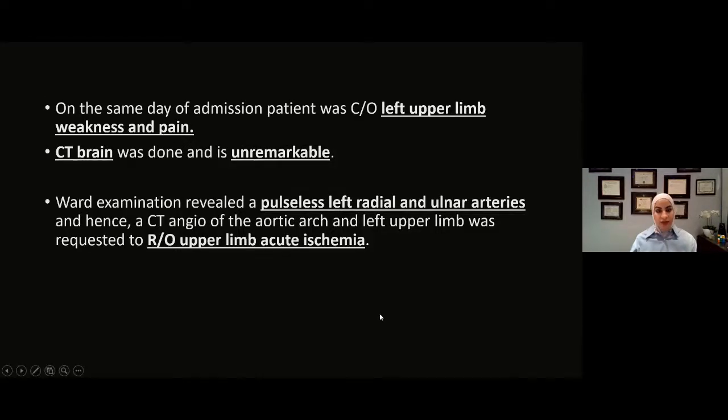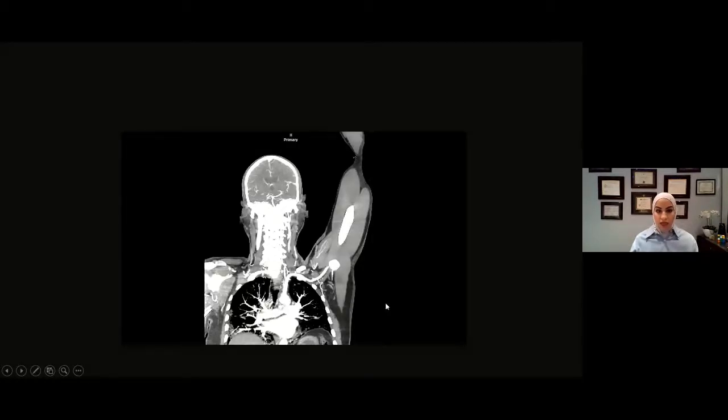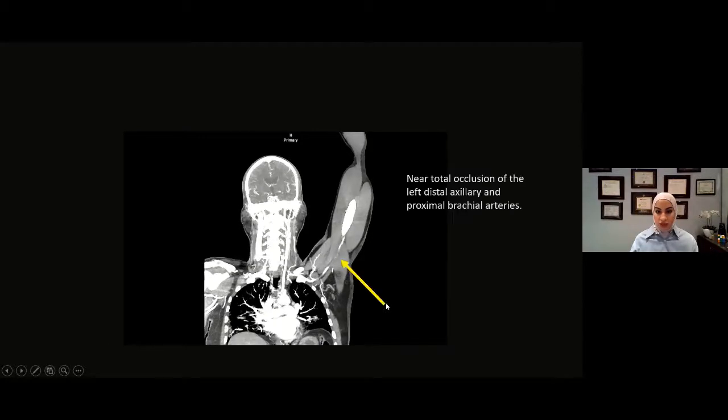On the same day of admission, the patient was complaining of left upper limb weakness and pain, which required CT brain. However, it was unremarkable. Ward examination revealed pulseless left radial and ulnar arteries. CT angio was requested. These are his corona CT angio images.